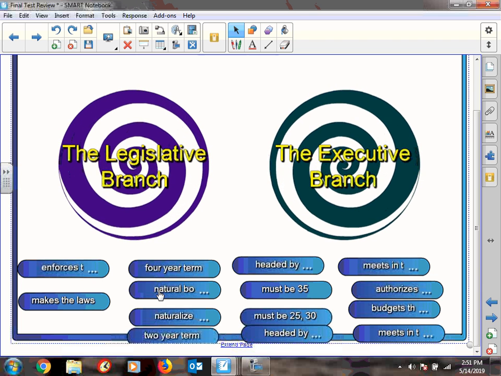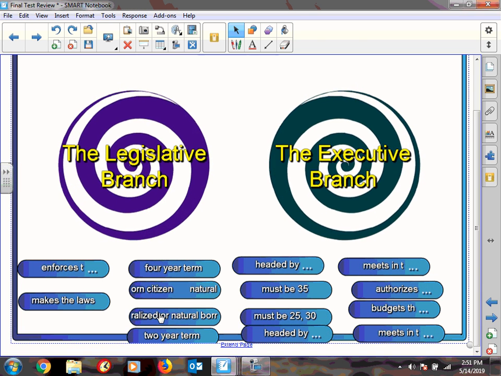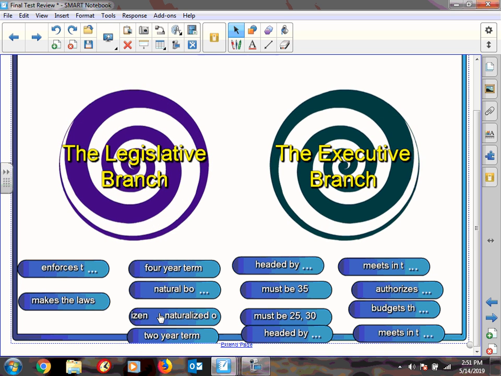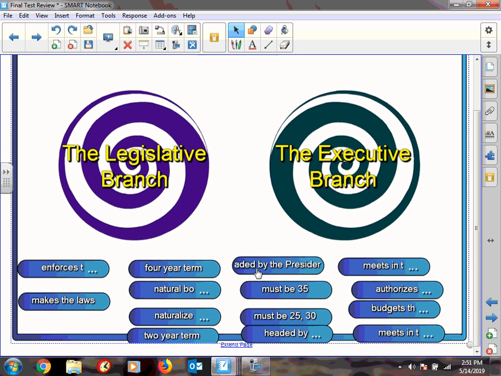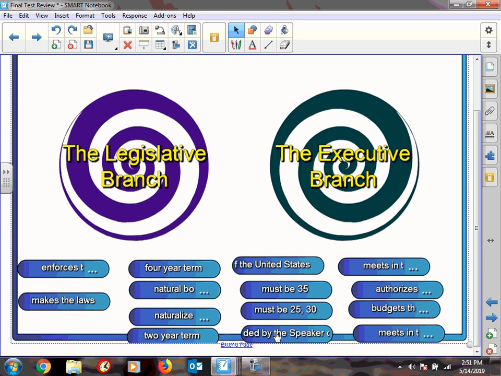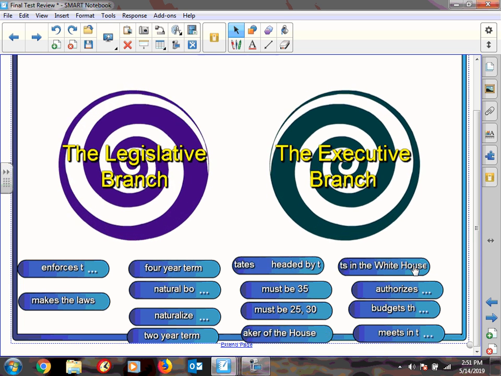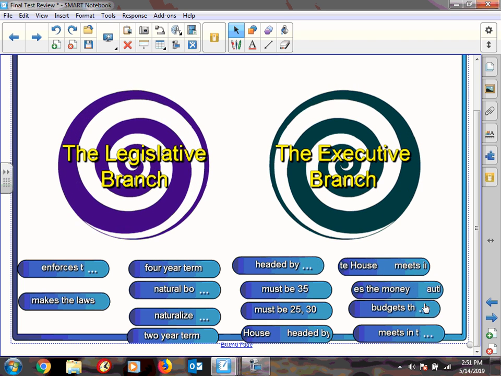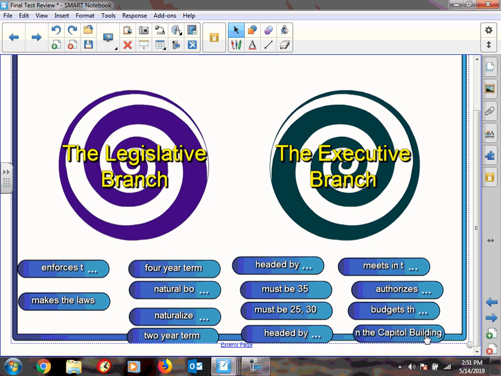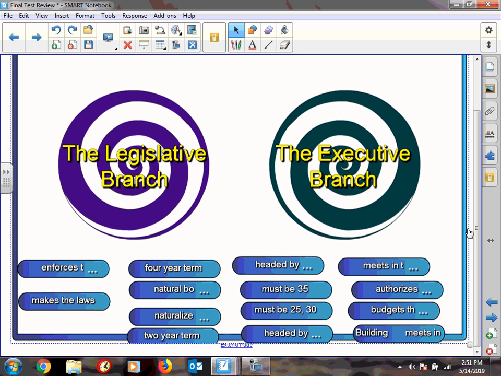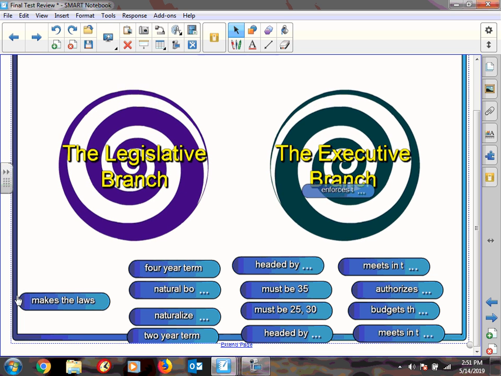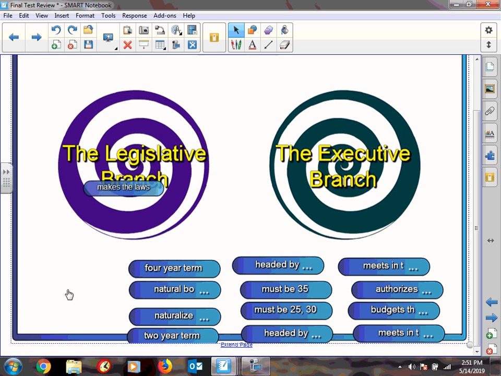Four-year term, natural-born citizen, a naturalized or natural-born citizen. A naturalized citizen means you can be an immigrant. Headed by the president, must be 35, must be 25 or 30. Headed by the speaker, meets in the White House, authorizes all the money, budgets the money, meets in the Capitol building. Okay? So, enforces the laws. That is the executive branch because the legislative makes the laws.